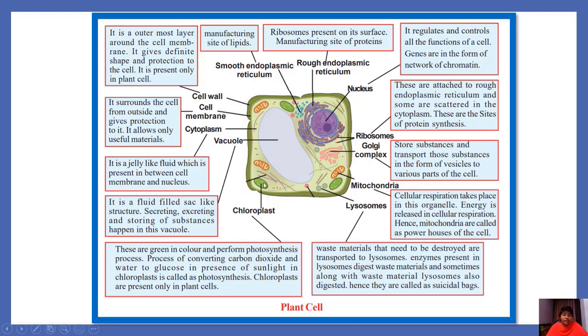And now you are observing an interesting organelle, the chloroplast. These are green in color and perform the process of photosynthesis. The process of converting carbon dioxide and water into glucose in the presence of sunlight in the chloroplast is called photosynthesis. That means photosynthesis is the process which prepares food and oxygen. So this process is carried out in the chloroplast. These chloroplasts are only present in plant cells, not in animal cells. If we had these chloroplasts in our body, then we could also prepare our own food.